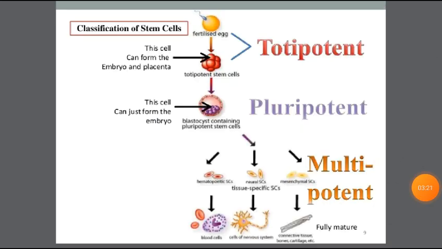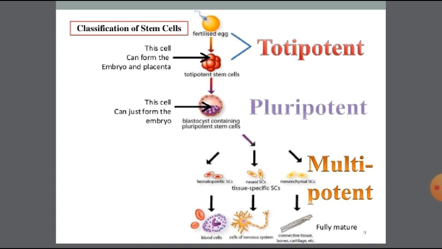Then this figure shows the classification of stem cells. The fertilized egg is converted into totipotent stem cells during the first to third days. Those cells are called totipotent stem cells. Then the totipotent stem cells are converted into pluripotent stem cells from the 4th or 5th to 14th day. Those cells are called pluripotent stem cells. The pluripotent stem cells come from the blastocyst.